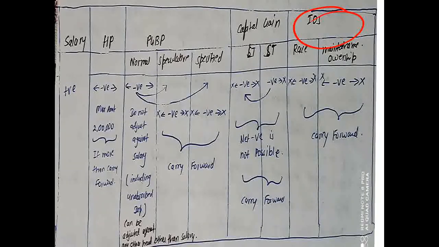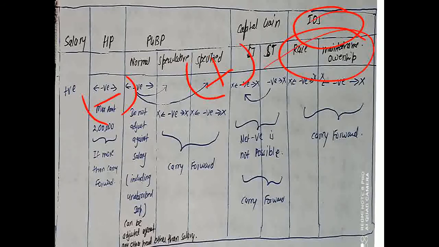And the exception I'm going to recall is under income from other source. If you are having owning and maintenance of a race horse, whatever loss is incurred from owning and maintenance of the race horse can be set off only against the profit from the maintenance and owning of the race horse.